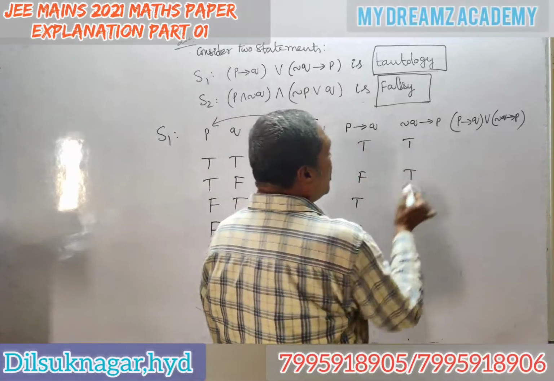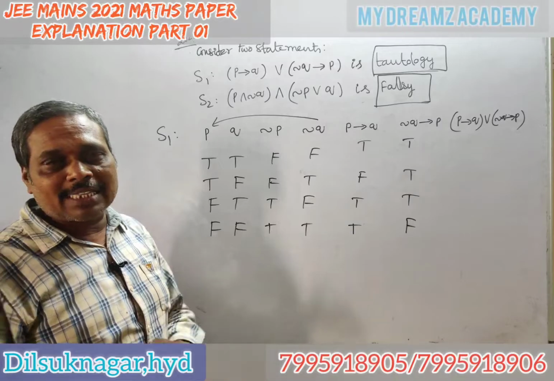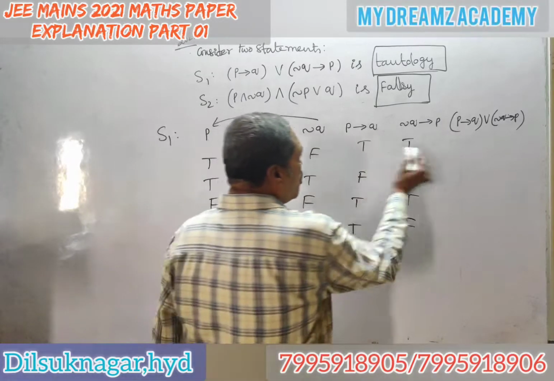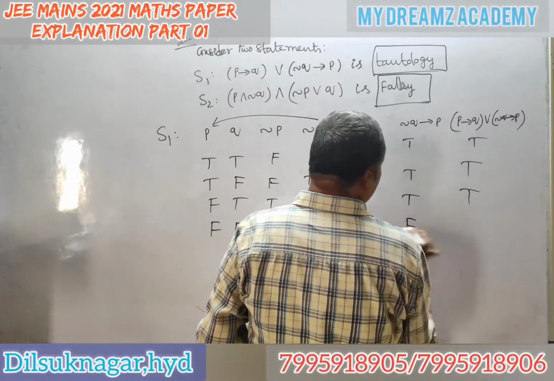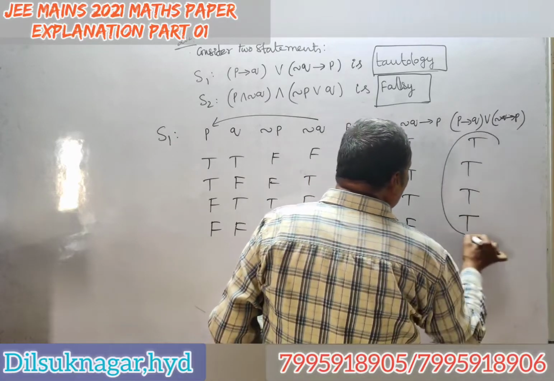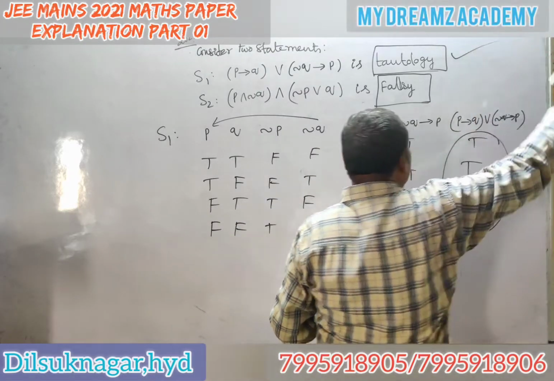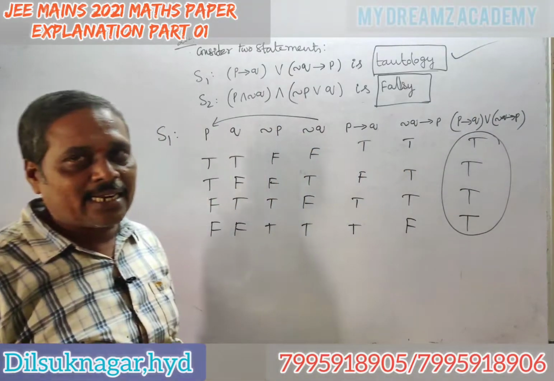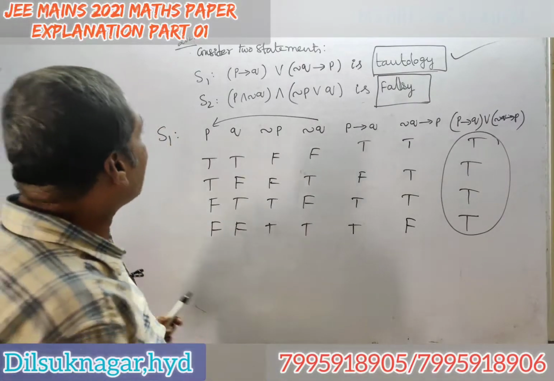For these two, OR. OR means if both are false, then only false. Otherwise, it is always true. True, true, true. F, T, T, T, T, T, T, F is T. In all cases, it is only true. Therefore, it is tautology. Therefore, first statement is correct. Now we will see for the second statement.